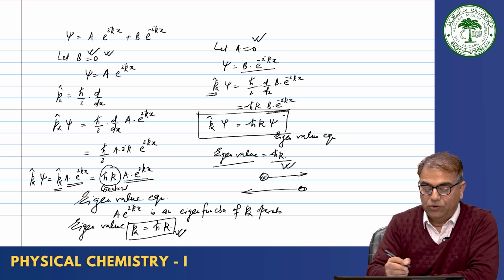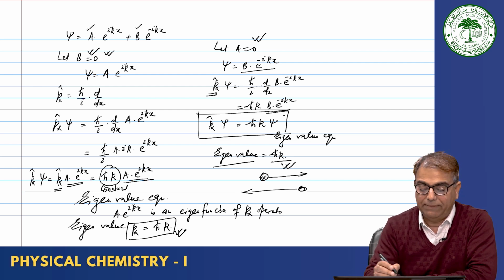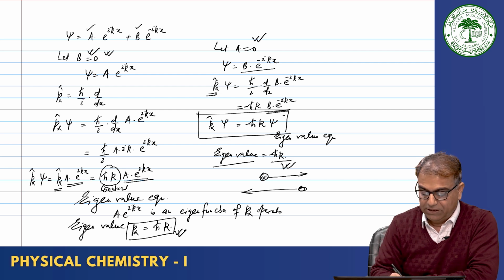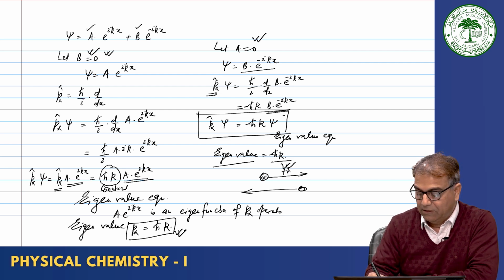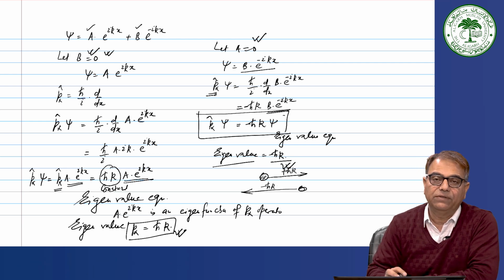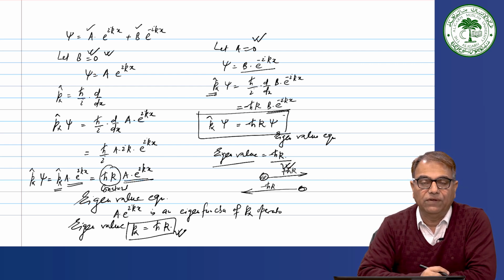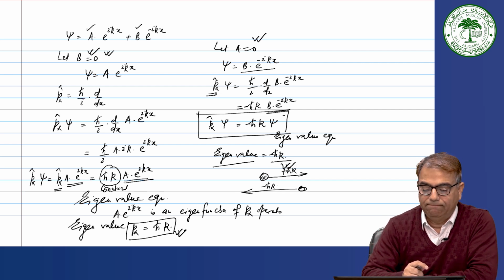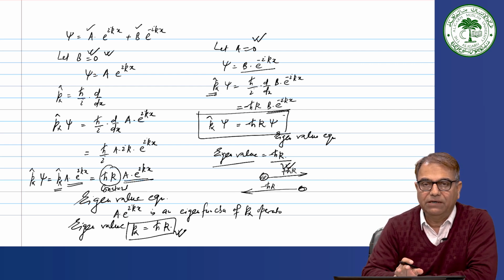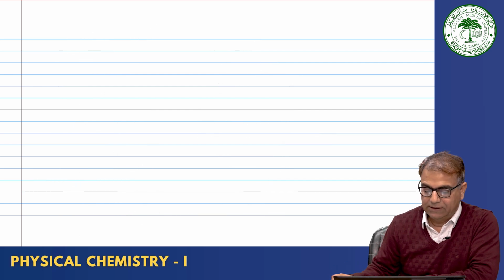Okay. So, the coefficients have a very important role to play. By assuming b is equal to 0, the momentum is plus h cross k, then this will be minus h cross k. So, the direction of the particle movement can be determined by looking at these coefficients. Okay. What about the energy of such particles? Because here we have supposed that the particle is free, there is no force acting on it. Okay. And let me write it again.